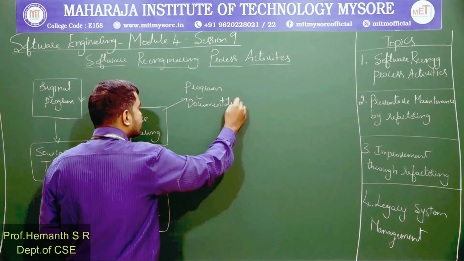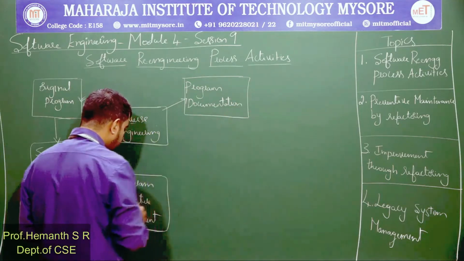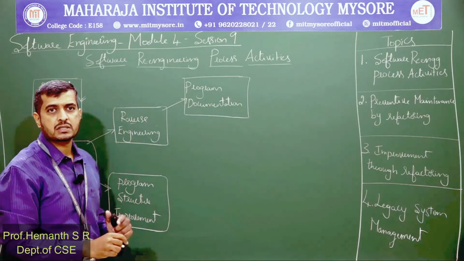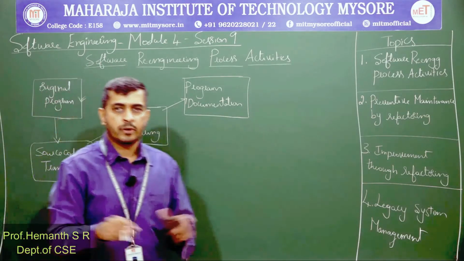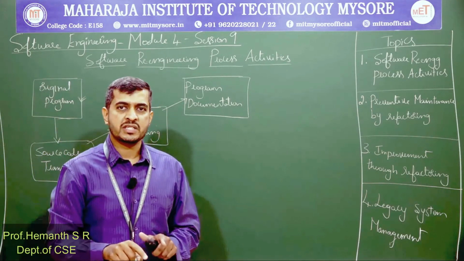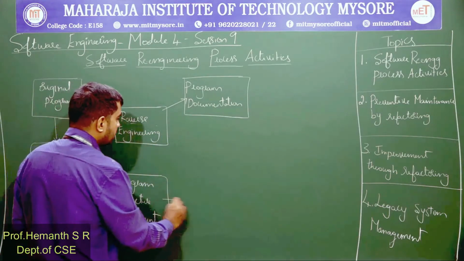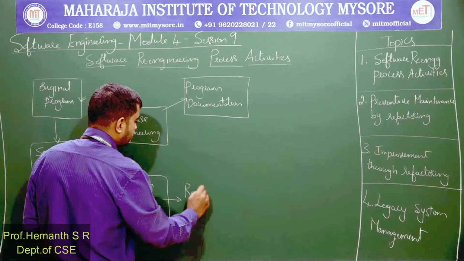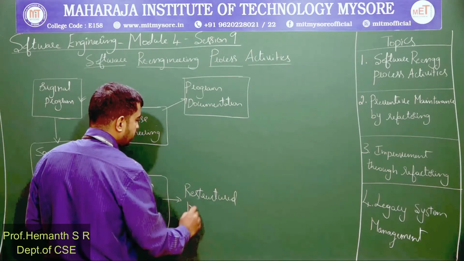This is the outcome of reverse engineering. And the outcome of program structure improvement is a restructured program, a program with an improved structure which is easy to read and understand.